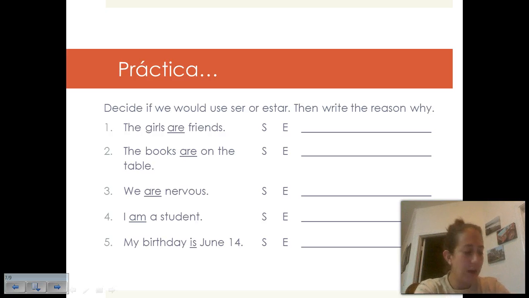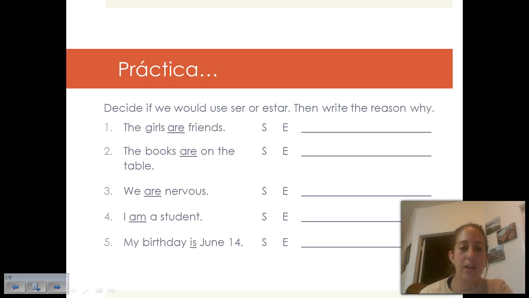So I want you to go ahead and on your notes, on the back page, you're going to decide if that sentence would use ser or estar, and then you're going to write the reason why. So you don't need to translate, just write the reason why. Go ahead and hit pause and do so now.